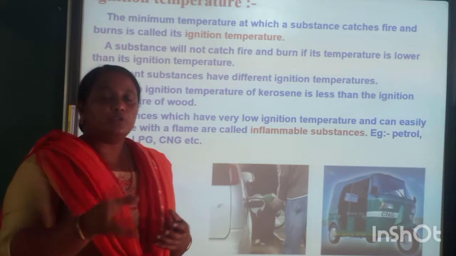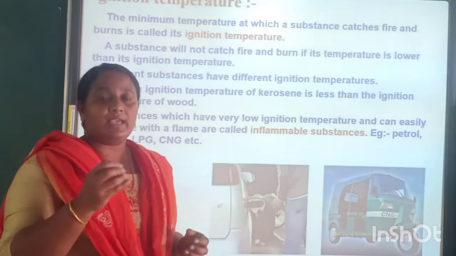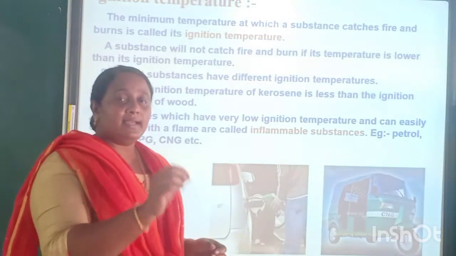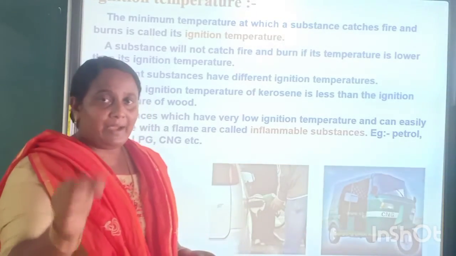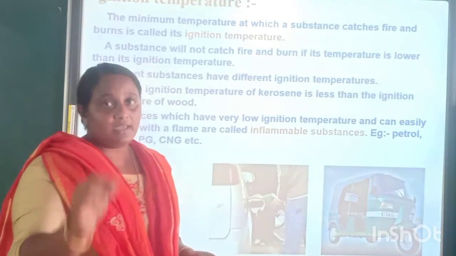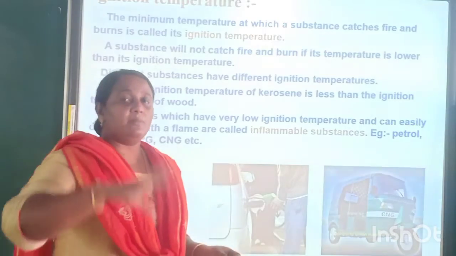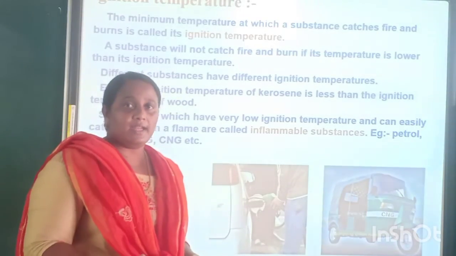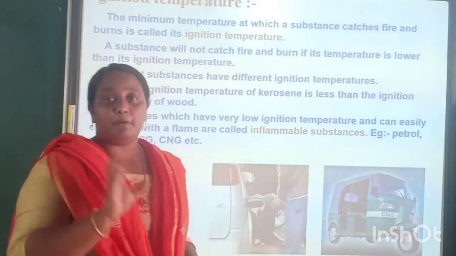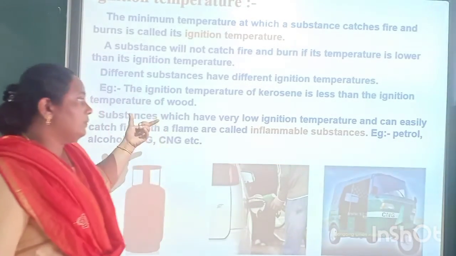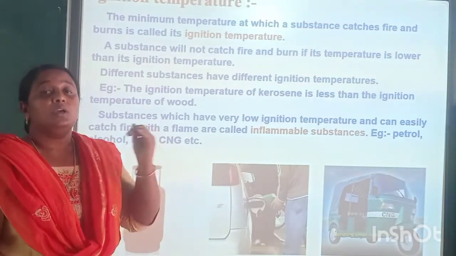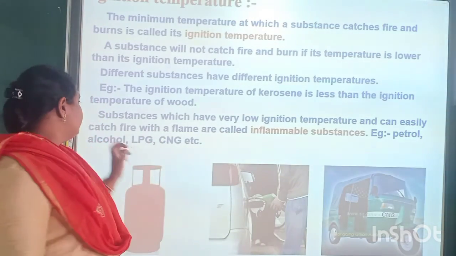We are able to burn the wood with the help of kerosene. When we show a burning matchstick to kerosene, it will burn immediately. But the wood will not burn immediately without the help of kerosene. So the ignition temperature of kerosene is very low compared to the ignition temperature of wood.